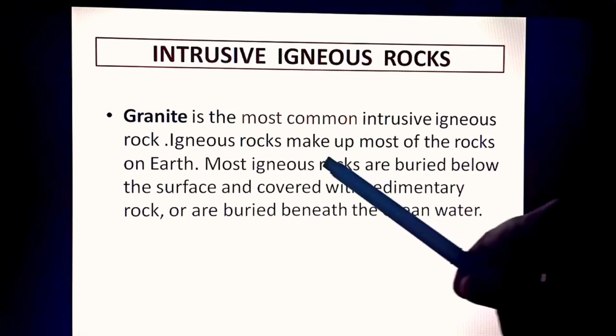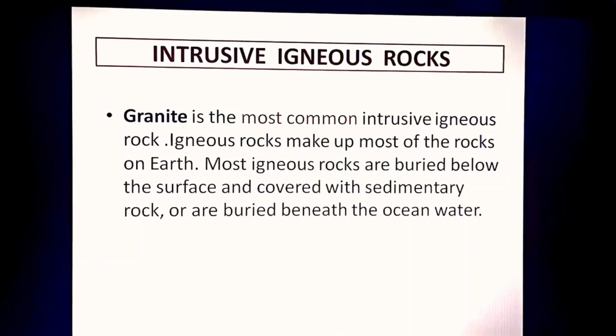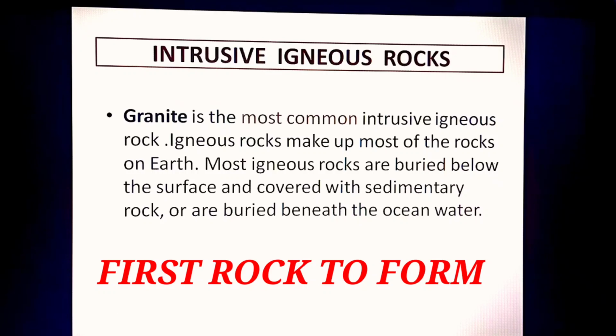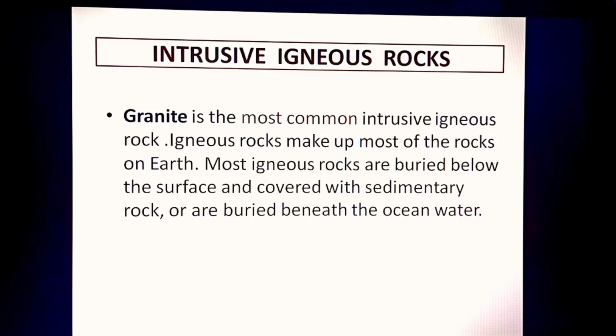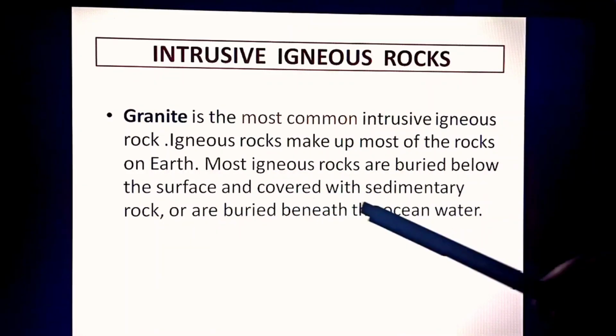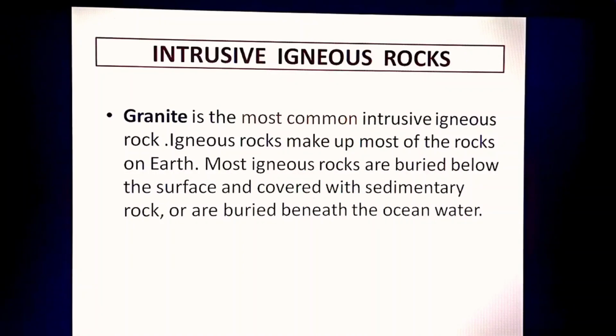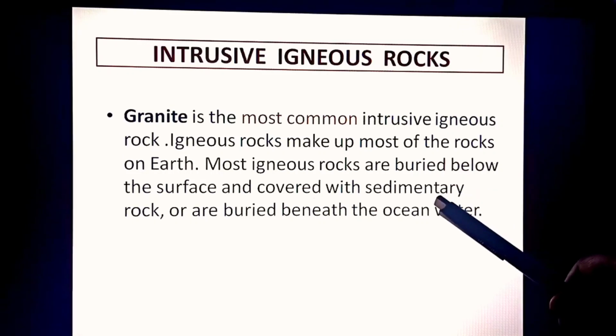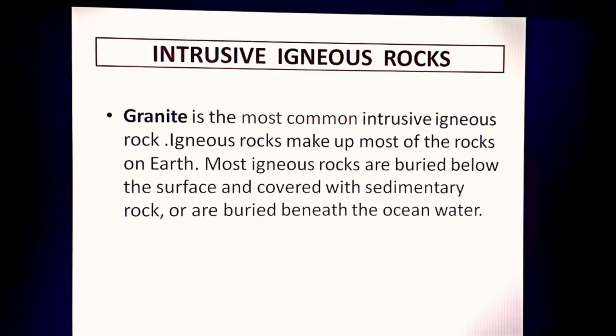Igneous rocks make up most of the rocks on the earth, children, because this was the first rock to form on the planet, so definitely it will consist of the larger proportion. Most igneous rocks are buried below the surface and covered with sedimentary rocks or are buried beneath the ocean water. Now it's very obvious the first rock to form was igneous rock. So it is lying below, and above the igneous rocks, new rocks have formed. For example, sedimentary rocks cover it from above at several places, and at places it is buried beneath the ocean water also. Let's proceed.